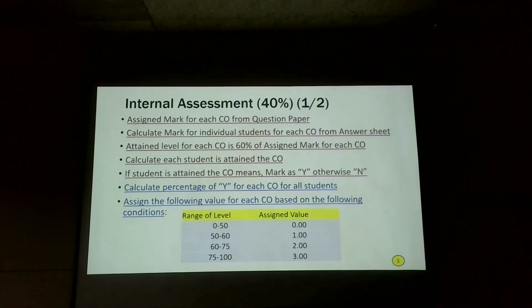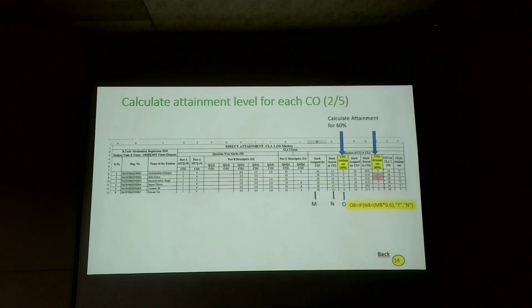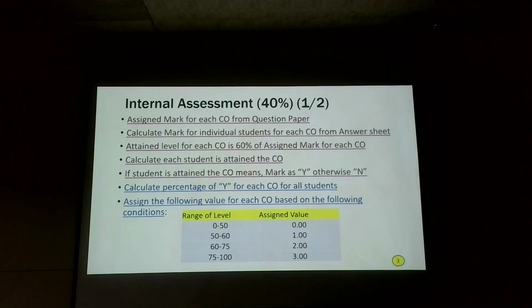To attain the level of CO, okay, this is the one. Calculate each. Fourth one, please. Okay, next. 60% is given here. Here the Y is given already. Calculate the percentage CO, the last blue color, this one.